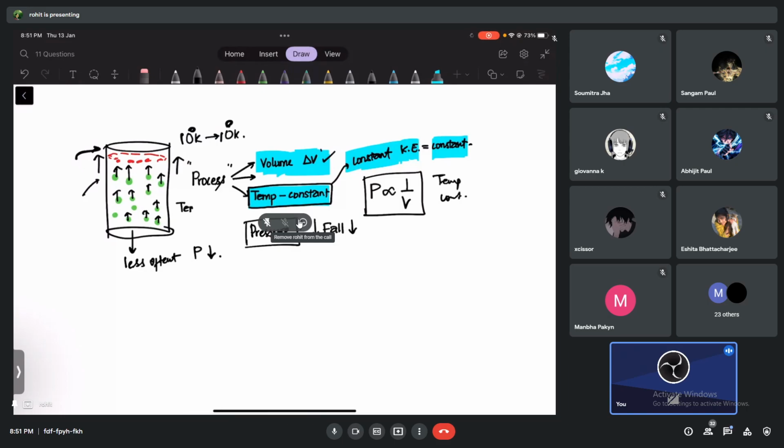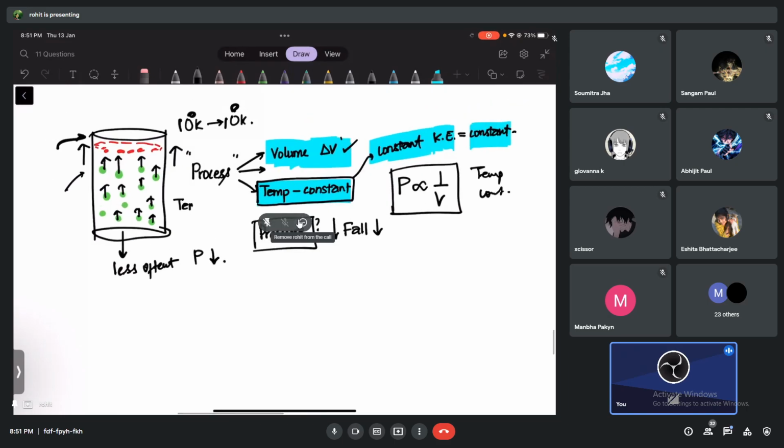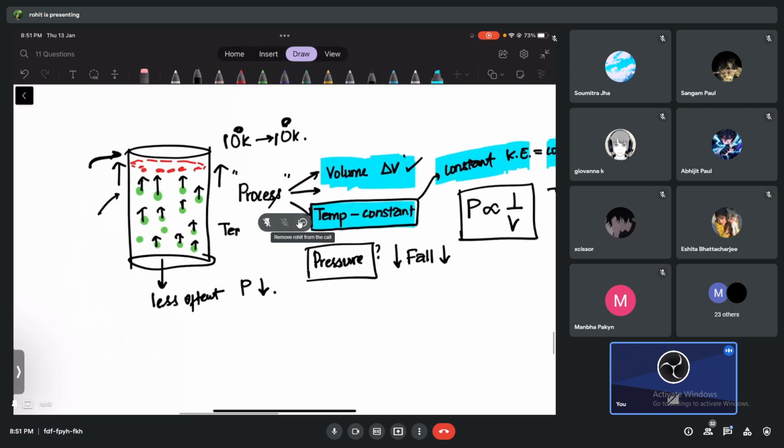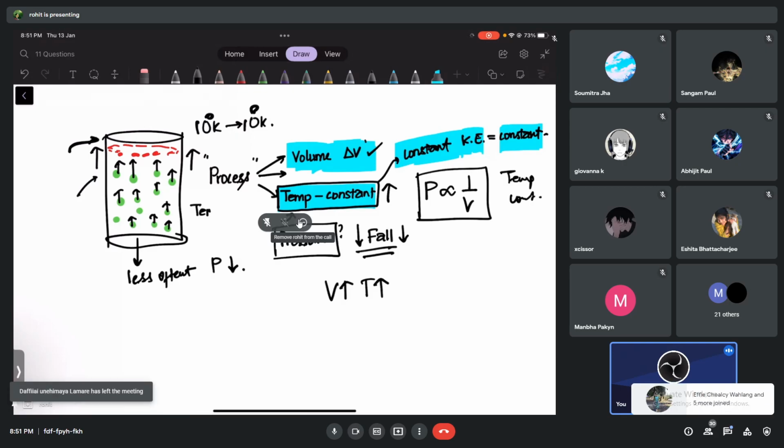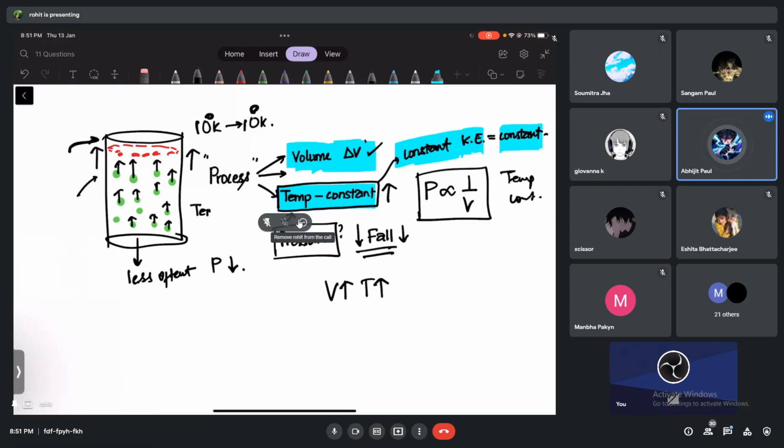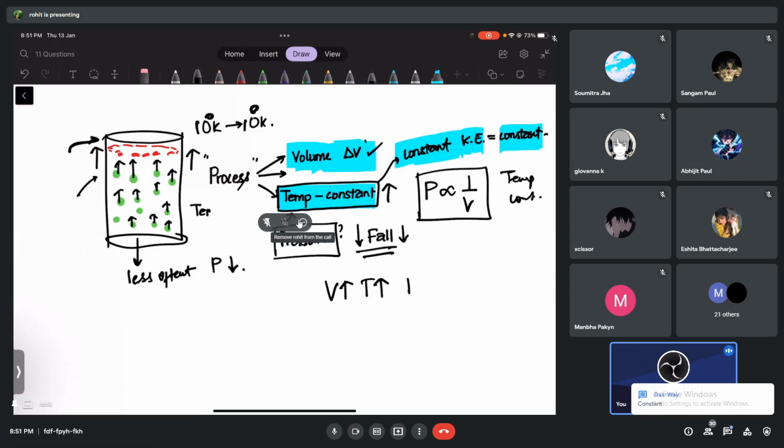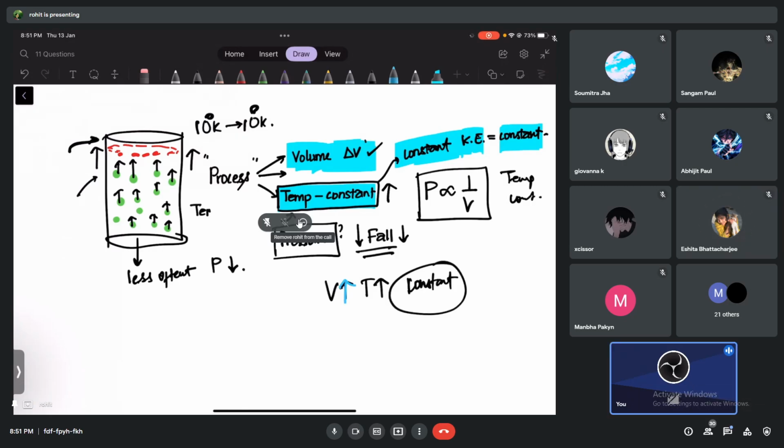One more thing. Do you agree that if I had increased the temperature in this case also, I have increased the volume, and I've increased the temperature also, tell me, the pressure has to fall or pressure can remain constant? What do you think? Pressure can remain constant if I increase what and what, guys? Volume and temperature.